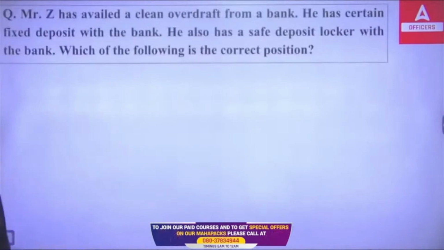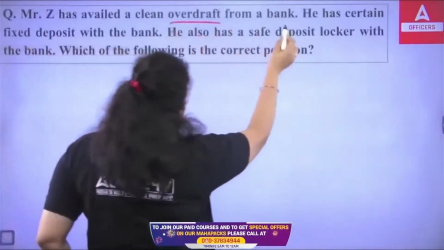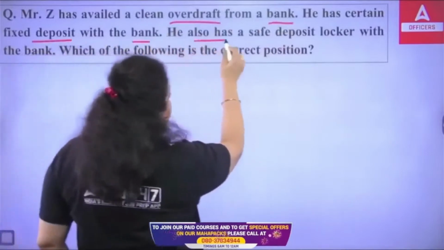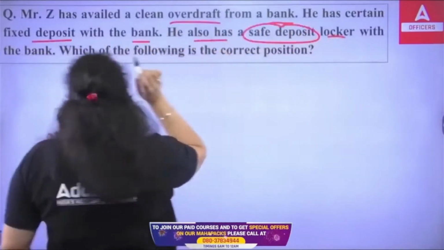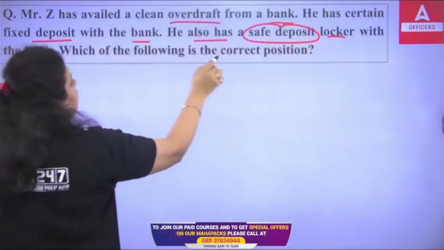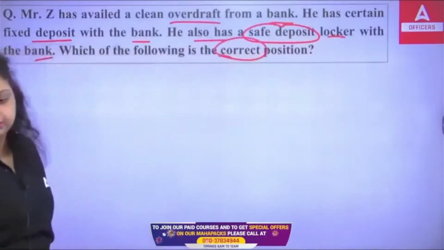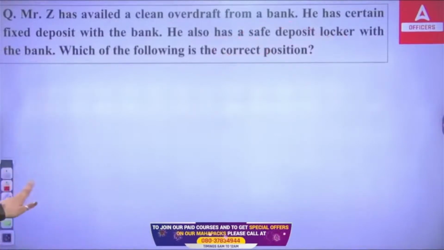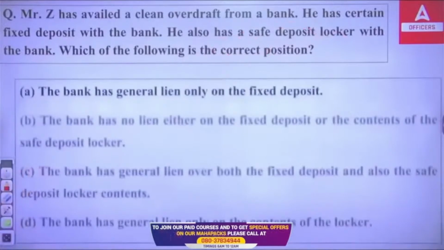Next question. It is talking about Mr. Z, who has availed a clean overdraft from a bank. He has certain fixed deposit with the bank. He also has a safe deposit locker with the bank. Which of the following is the correct position? So, first option we have, the bank has general lien only on the fixed deposit.